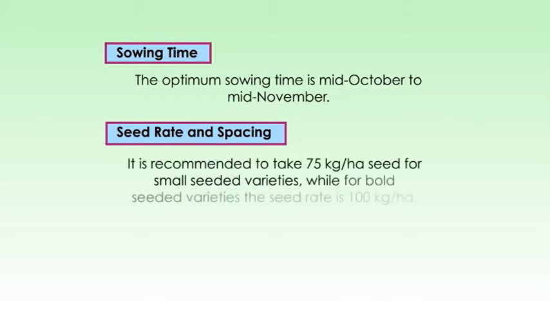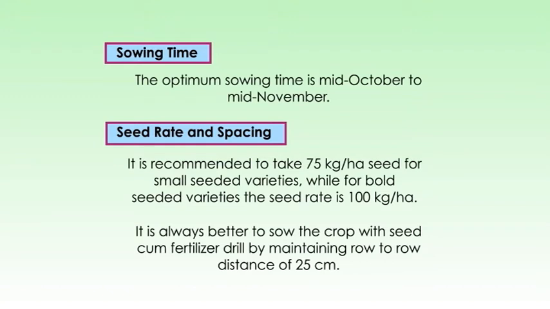It is recommended to take 75 kg seeds per hectare for small seeded varieties, while for the bold seeded varieties the seed rate requirement is 100 kg per hectare. It is always better to sow the crop with a seed cum fertilizer drill by maintaining a row to row distance of 25 cm.